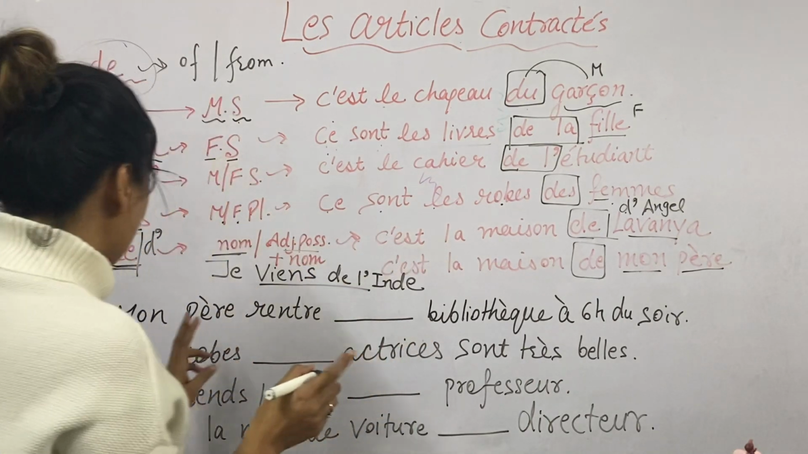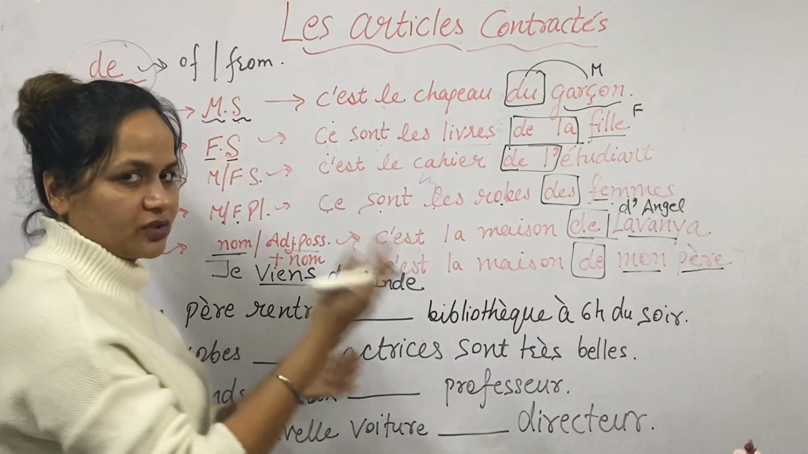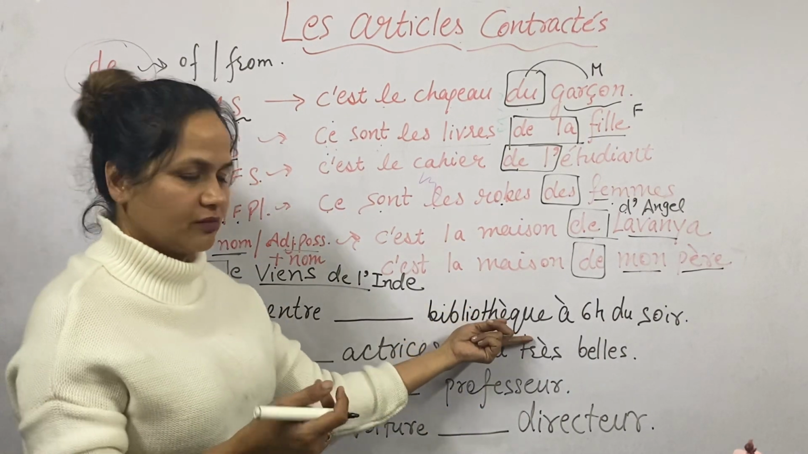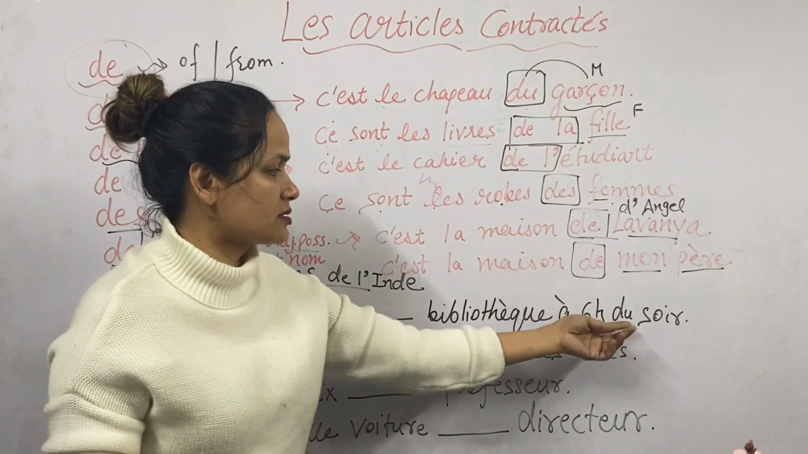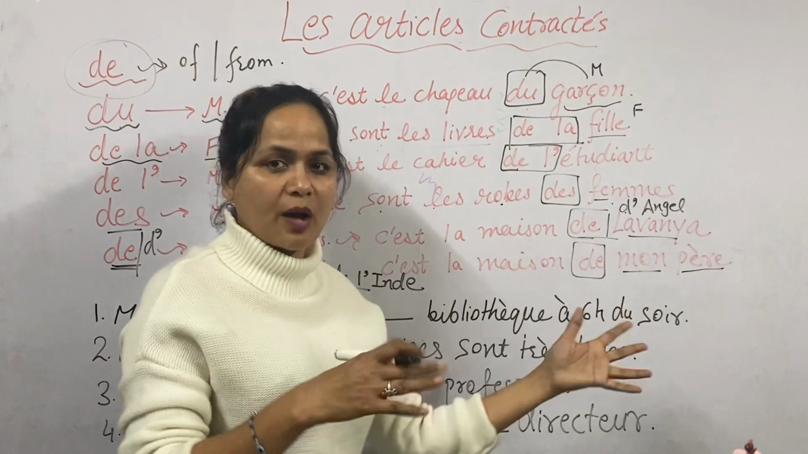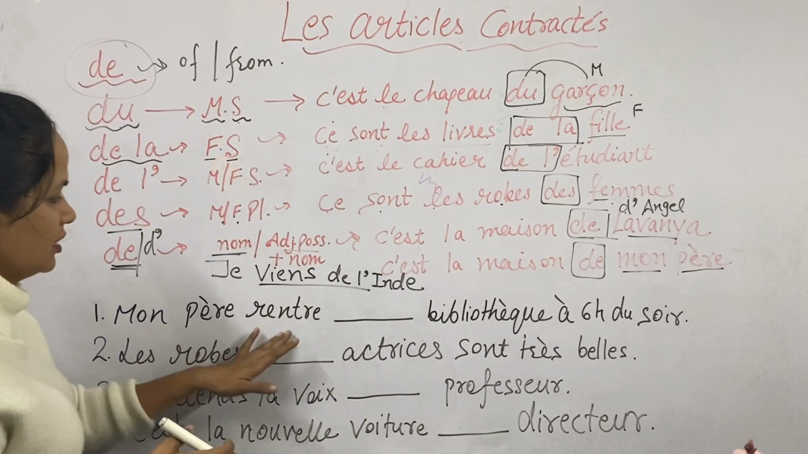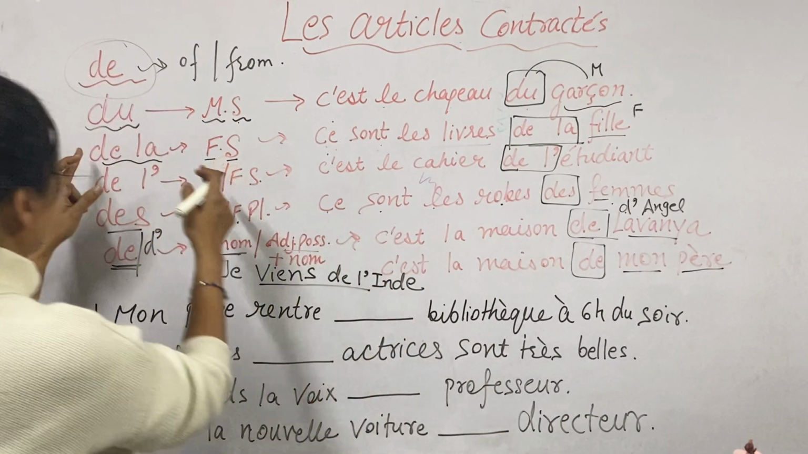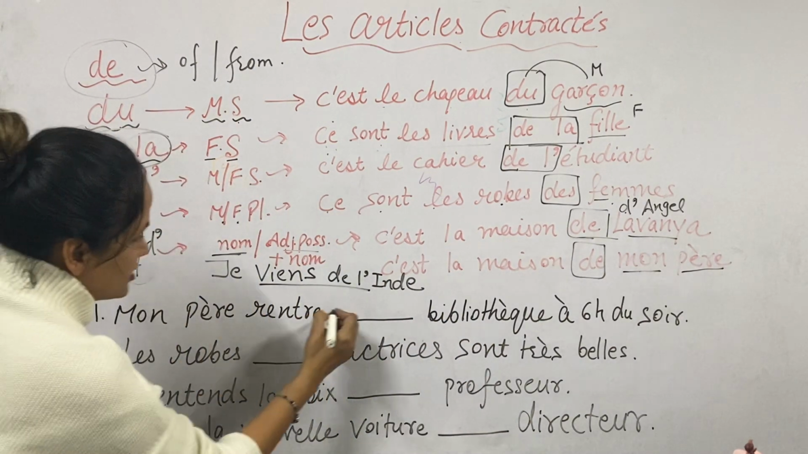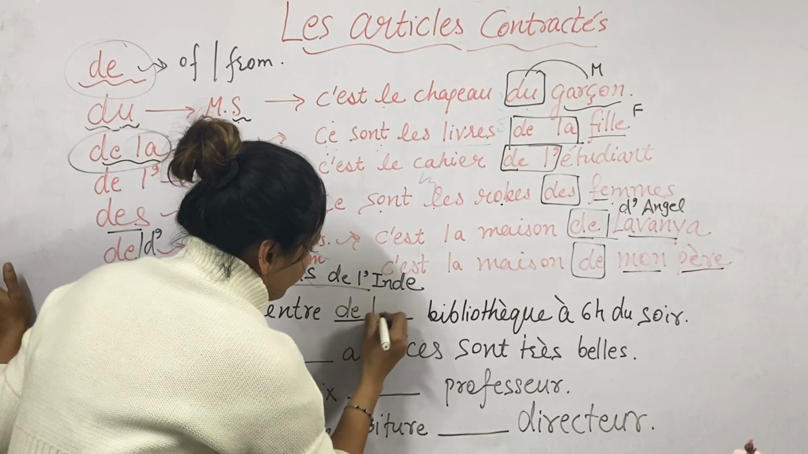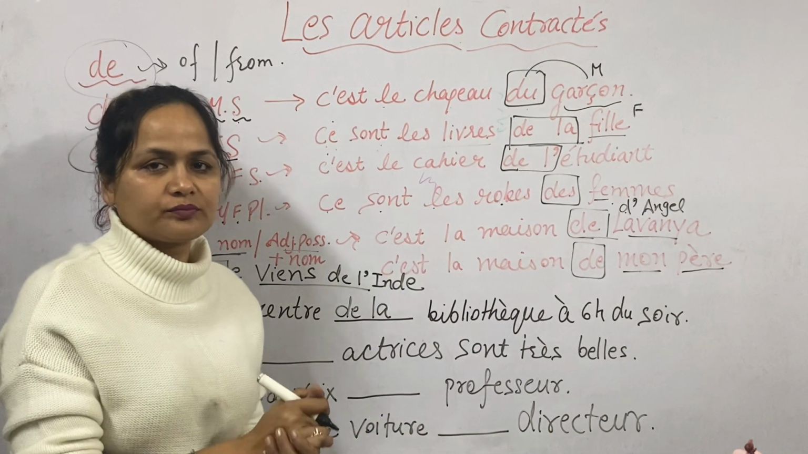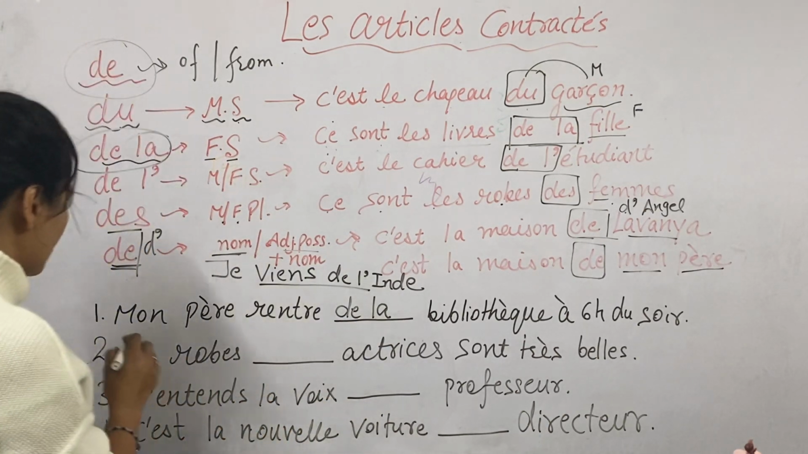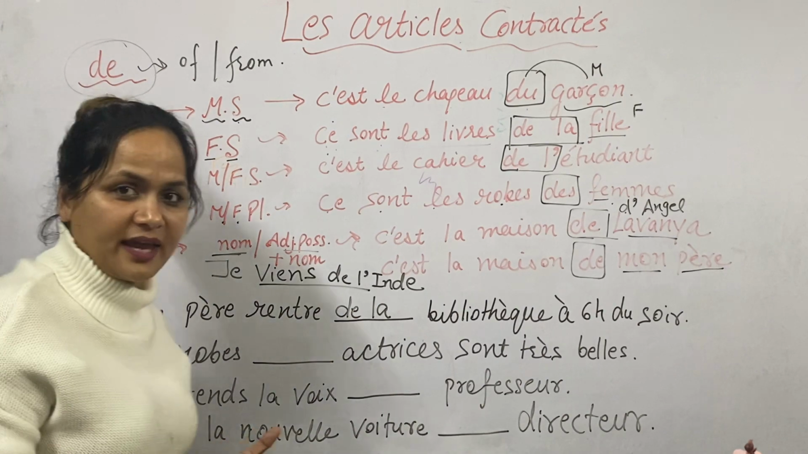Another example you can say: mon père rentre de la bibliothèque du soir. My father returns. From where? From the library, from the library, at 6 in the evening. So my father rentre de la bibliothèque. Bibliothèque est féminin. Pour féminin on va utiliser de la. So here it is in the sense of from. D'accord? Okay? So this is your practice exercise.